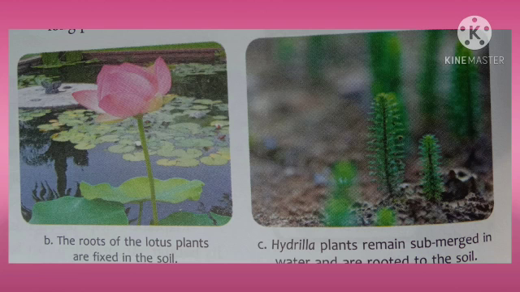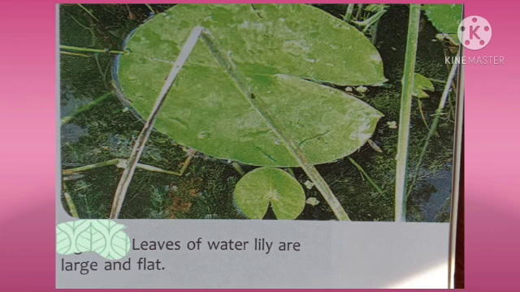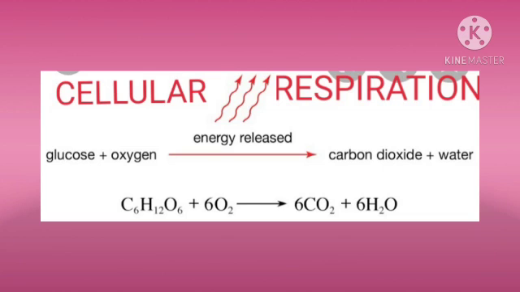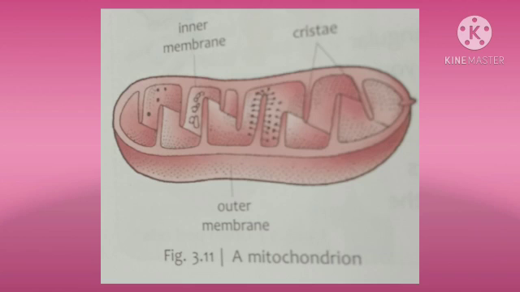In aquatic plants, you will find that floating plants always have stomata on the upper surface of leaves to carry out respiration and exchange of gases. But the submerged plants can exchange gases through their general surface by diffusion, as water also has dissolved gases like oxygen and carbon dioxide in it. Cellular respiration in plants is similar to that found in animals. It occurs inside mitochondria within a cell.